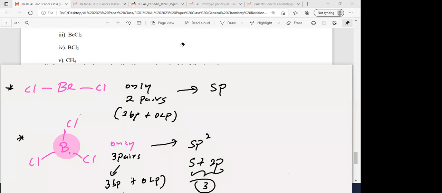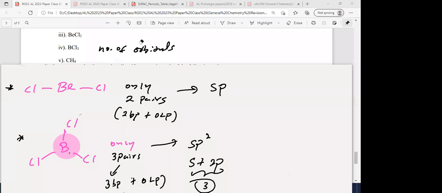Always remember: the number of orbitals involved in the hybridization is equal to the number of hybrid orbitals formed. If you only can copy down that in a short notebook.